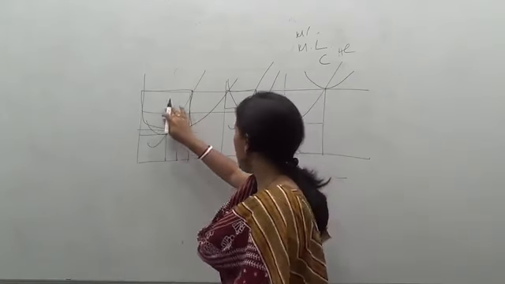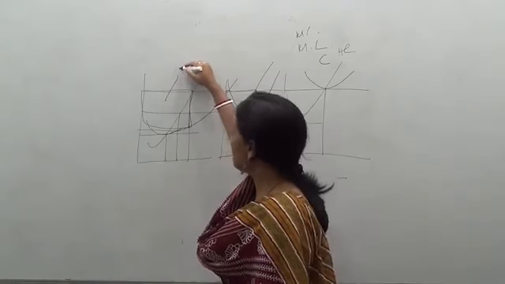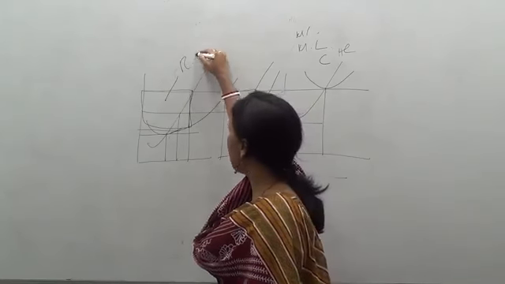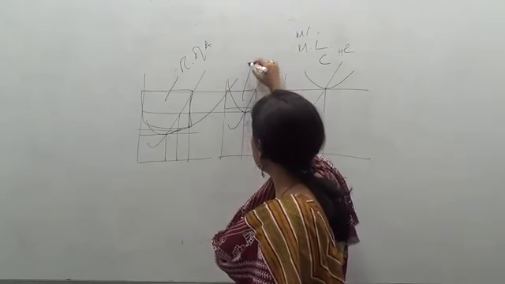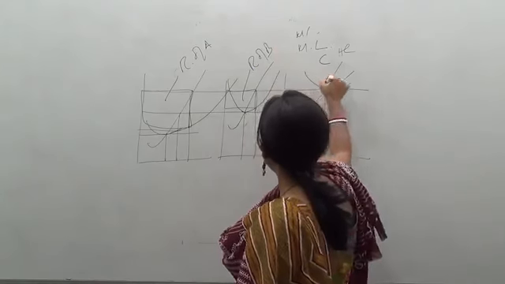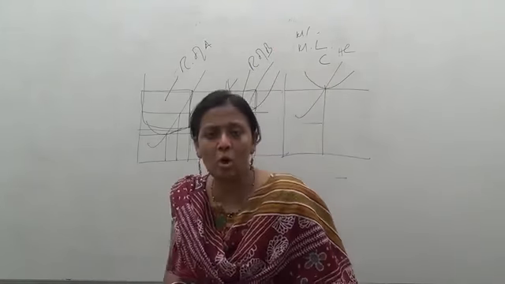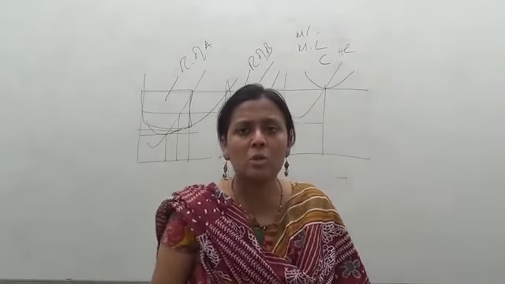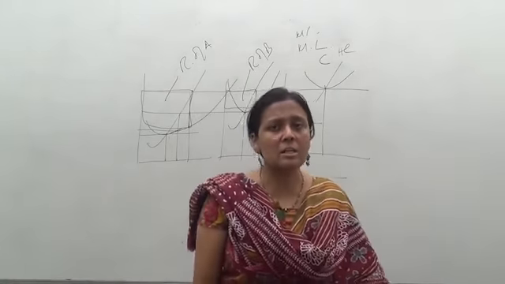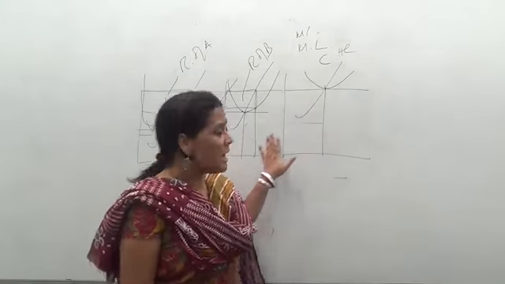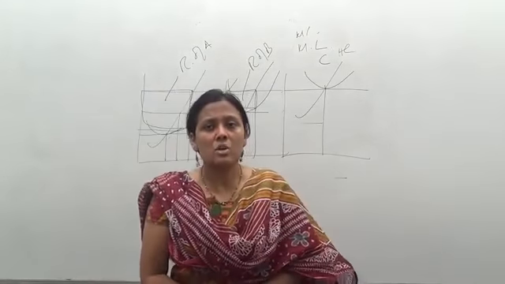So this way this revenue is called the rent of A land, this is the rent of B land, and this is no rent land. This is also called no rent land, that is the land which is not earning any rent, and it is also called the marginal land, and this too is called the intra-marginal land.